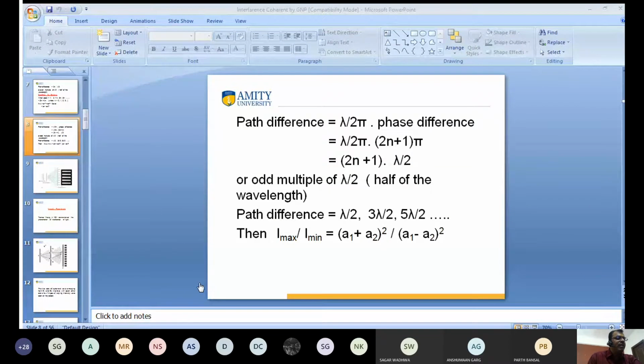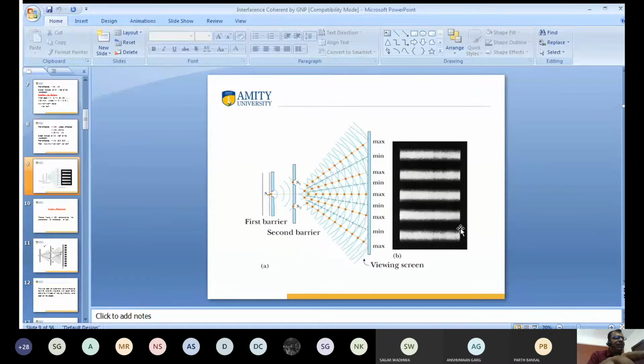Neha? Yes, sir. Hiren? Yes, sir. I will just revise, okay? I know you know very well. This is the interference pattern. S1 and S2 work as coherent sources, and the interference pattern is observed on the screen.